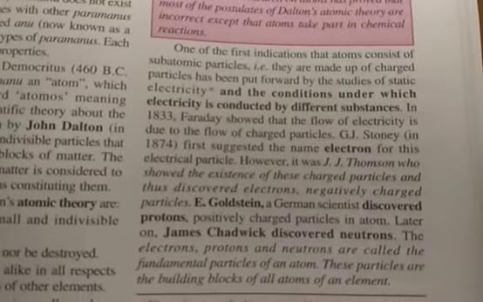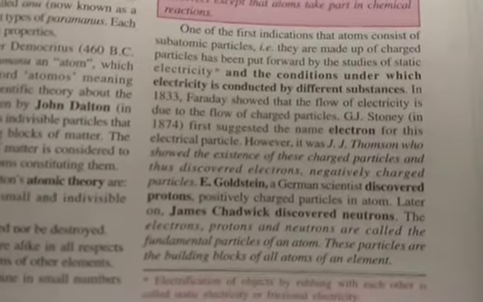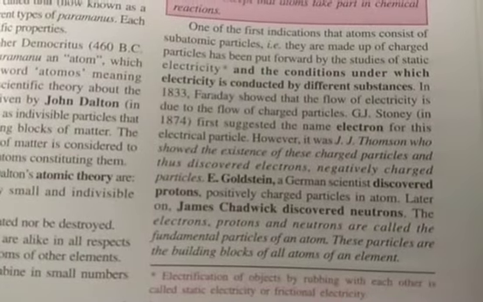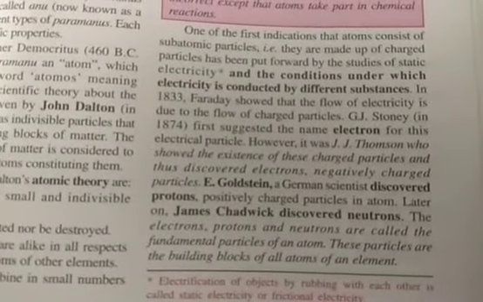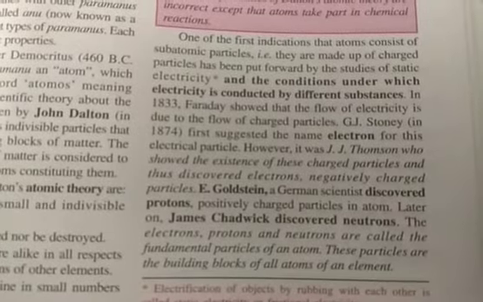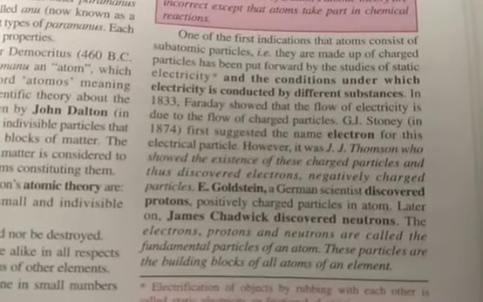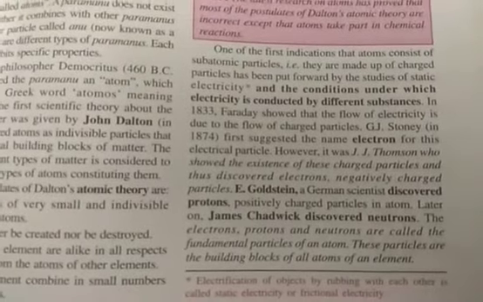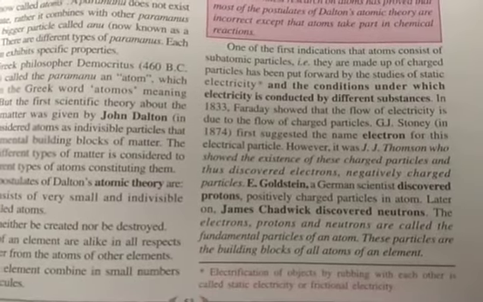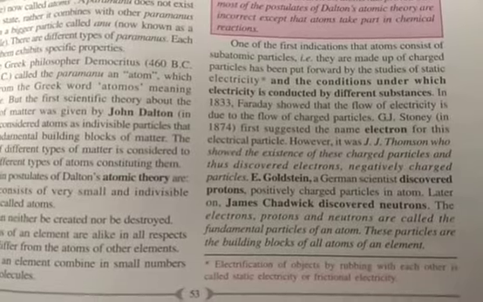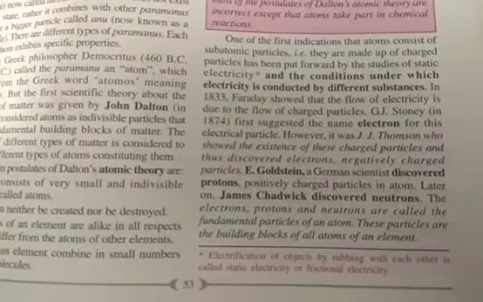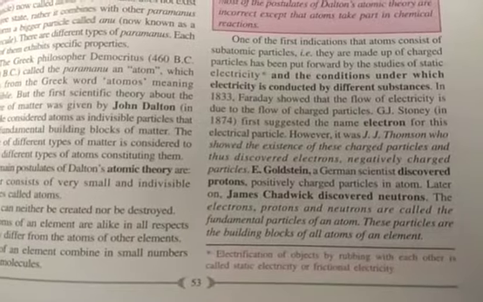Now let us see the different subatomic particles and who are the discoverers for them. So who discovered the electron? It was J.J. Thomson. Then protons were discovered by Goldstein, and neutrons were discovered by James Chadwick. So the electrons, protons and neutrons are called the fundamental particles of an atom.